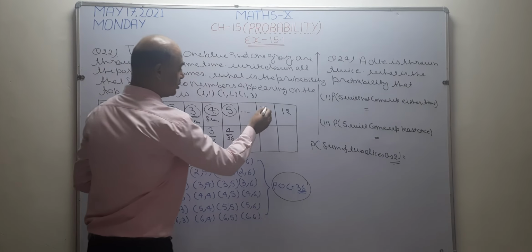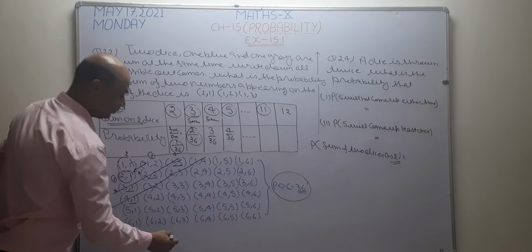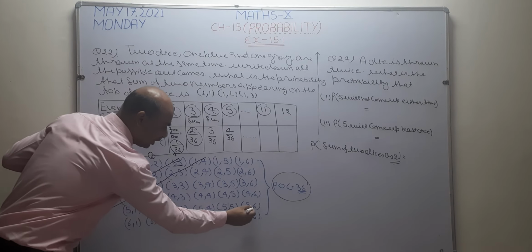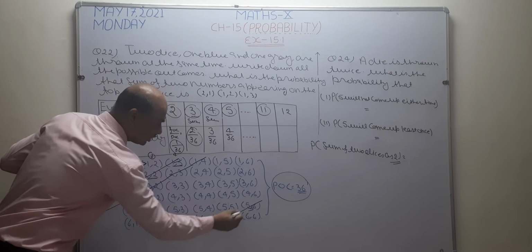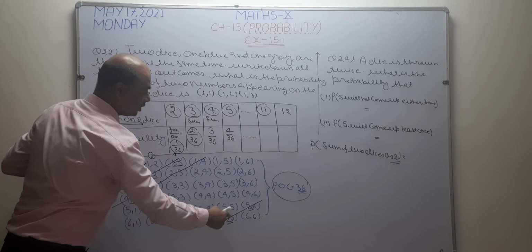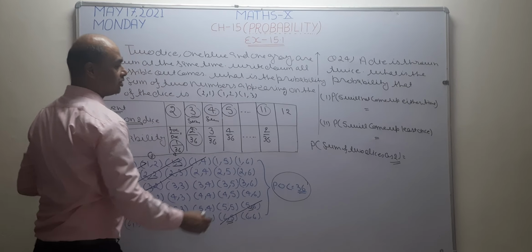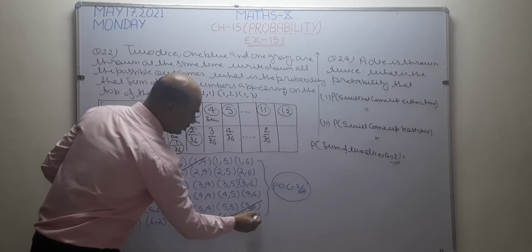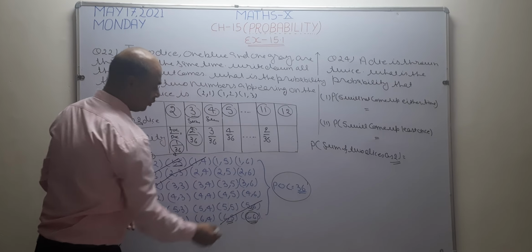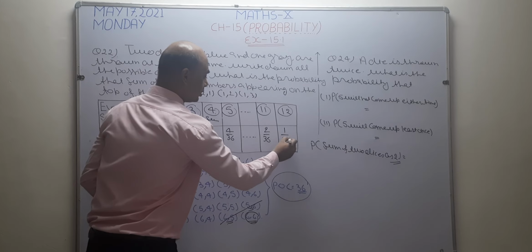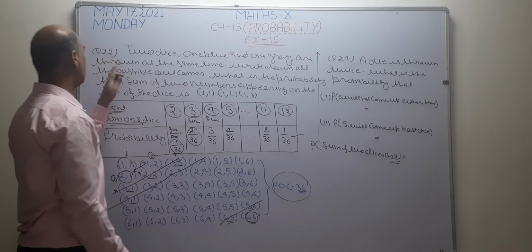I want to check sum as 11. See, I want to start from this number. 6 plus 5, 11. 5 plus 6, 11. Only two numbers are there whose sum is 11. So the answer becomes 2 by 36. Now I want to check the sum as 12. Only one number is there: 6 plus 6, 12. Remaining all numbers are less than 12. So I take 1 by 36. This is the answer of this question.